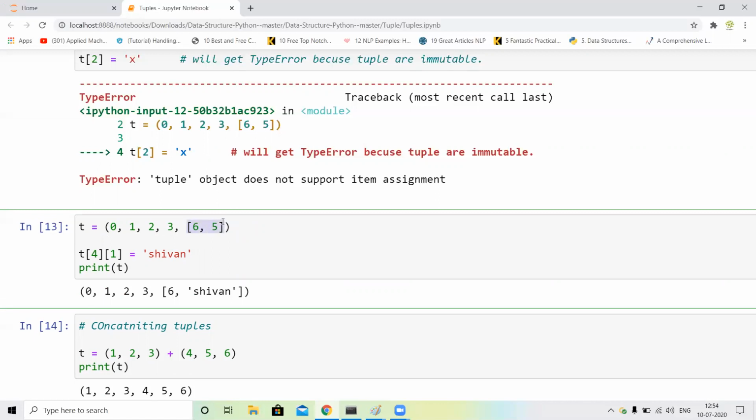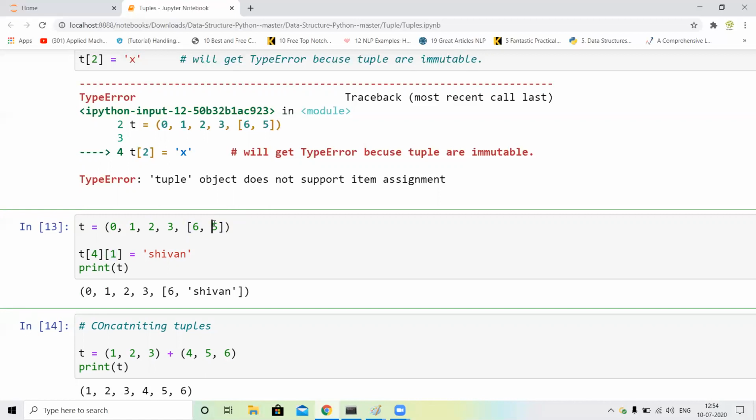This is the list, guys. Okay, so I just assign first of all t of 4 index. So this is our 0 index, this is the 1 index, this is the 2 index, this is the 3 index, and this whole list is our 4 index. So in 4 index I can change the first value.